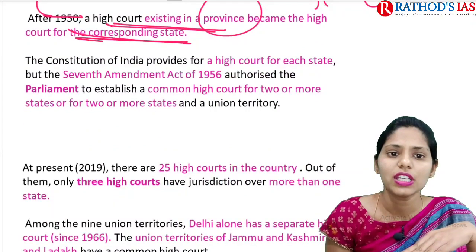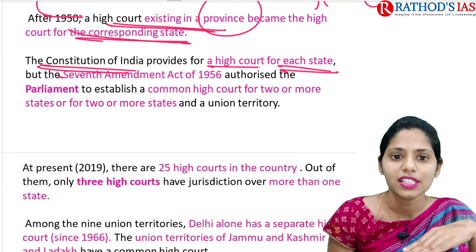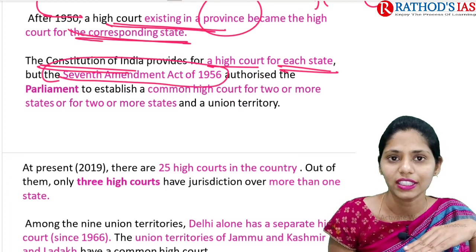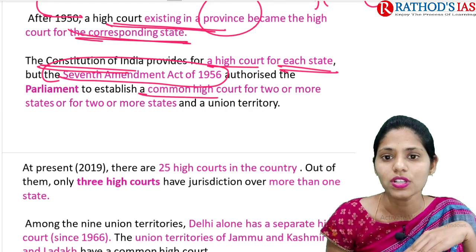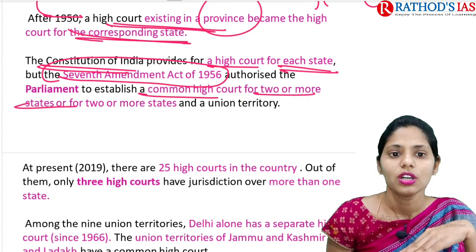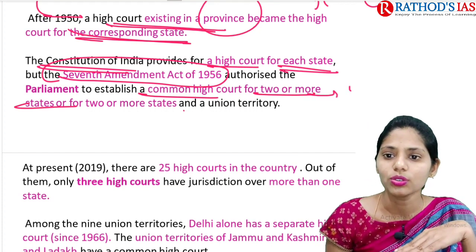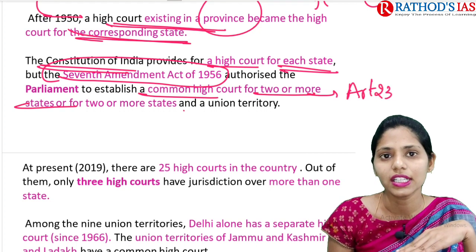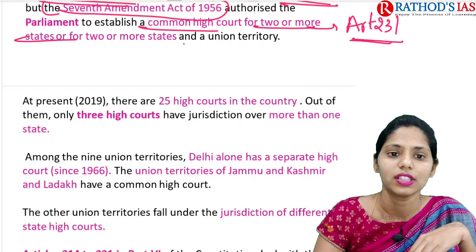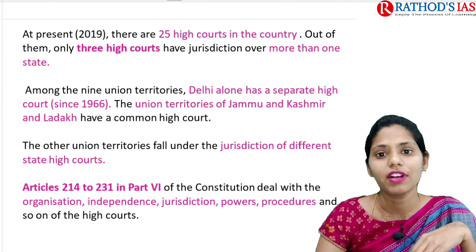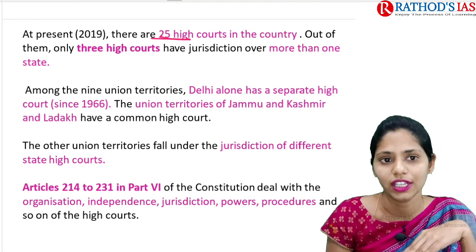Even our Constitution of India provides a high court for each state, but the 7th Constitutional Amendment Act of 1956 authorized Parliament to establish common high courts for 2 or more states, and also for states plus a union territory. This is according to Article 231 of the Indian Constitution. At present, as of 2019, there are about 25 high courts in the country. The last, the 25th high court, is the High Court of Telangana.